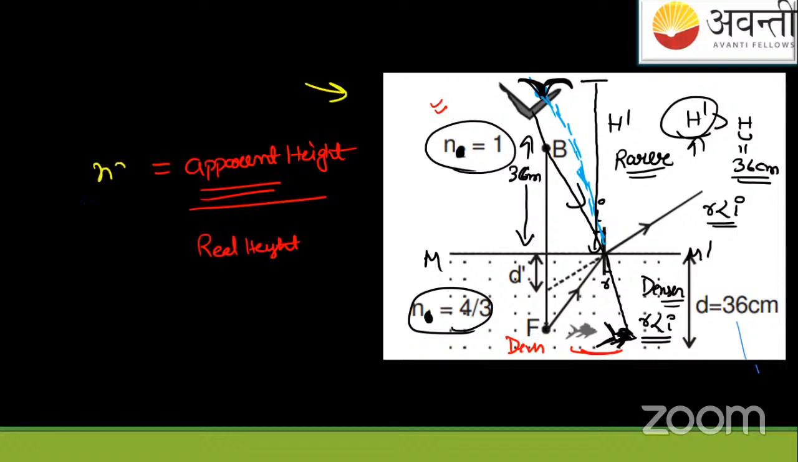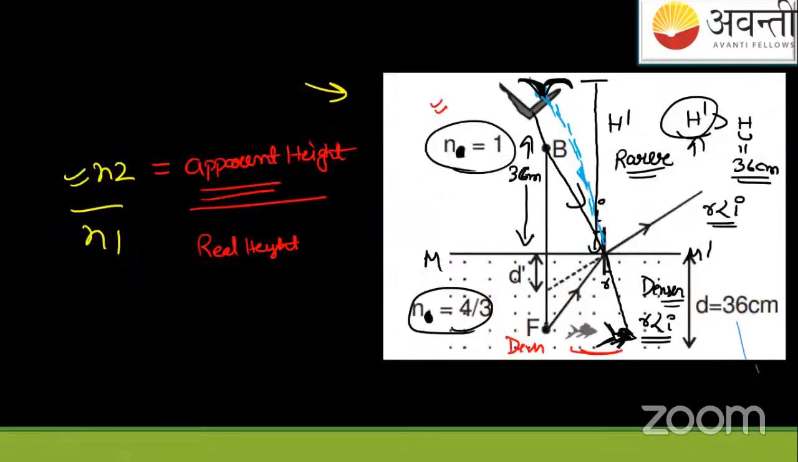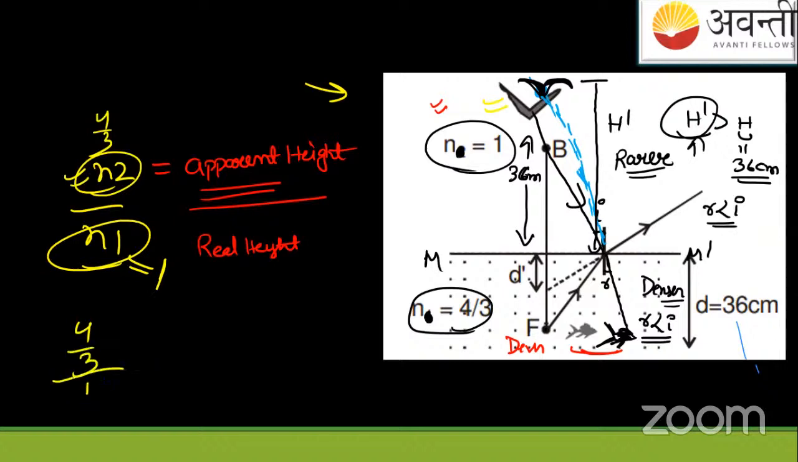N2 upon N1 was the formula, no? If you go to the previous slide, N2 is the refractive index of the medium where the ray is going, and N1 is from where the ray is coming. So N1 is for the object. Here the object is the bird. So we write N1 value equals 1 now, and N2 value equals 4 by 3. So simple, 4 by 3 upon 1.